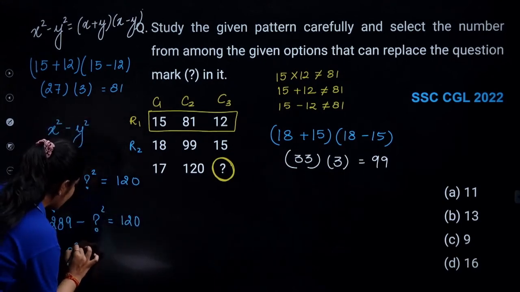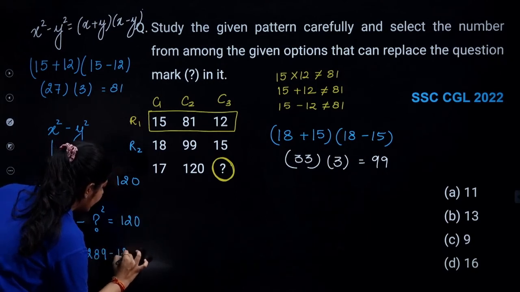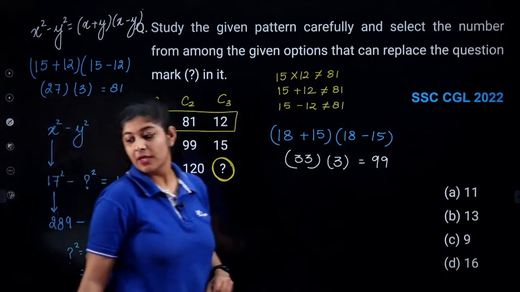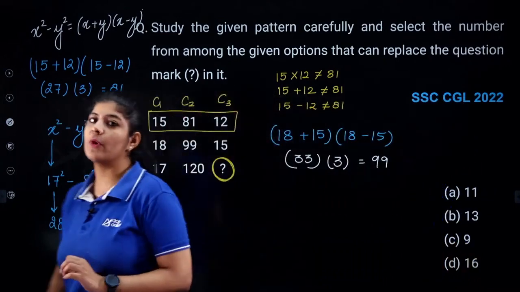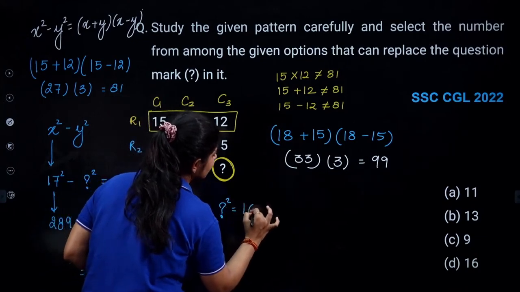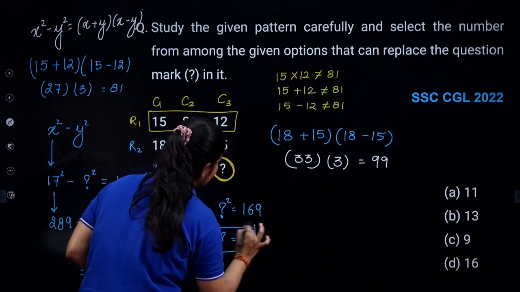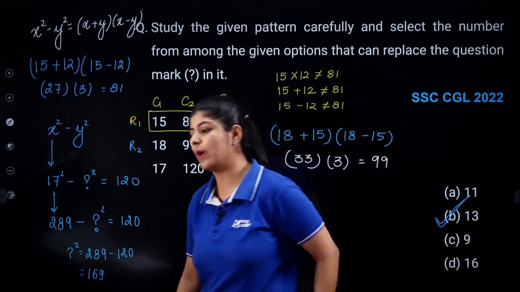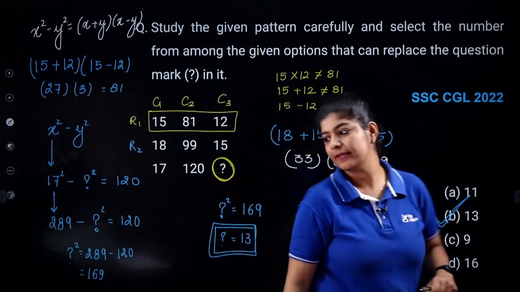So the value of question mark square is nothing but 289 minus 120, and here we are getting 169. And we all know that this 169 is the square of nothing but 13. So the value of question mark square is 169. So the value of question mark is nothing but 13. That means our option number B is the correct one. Our correct answer over here is option number B.